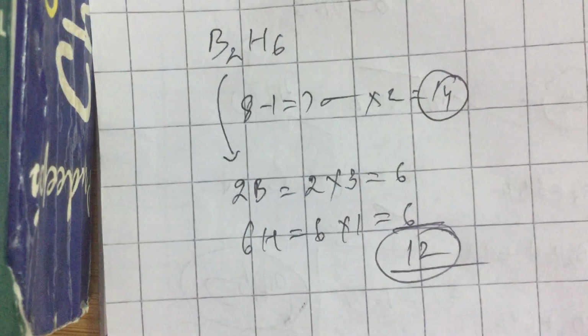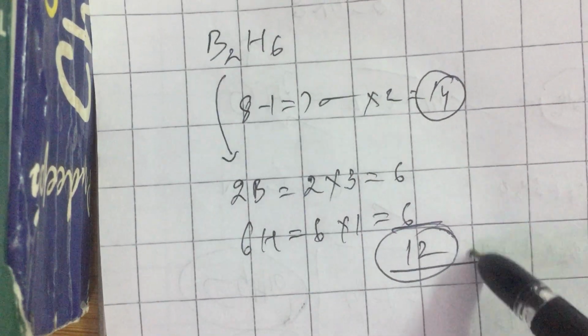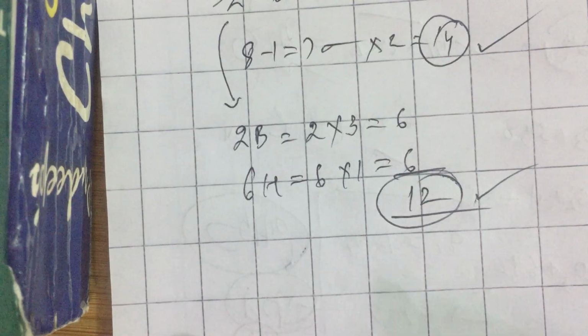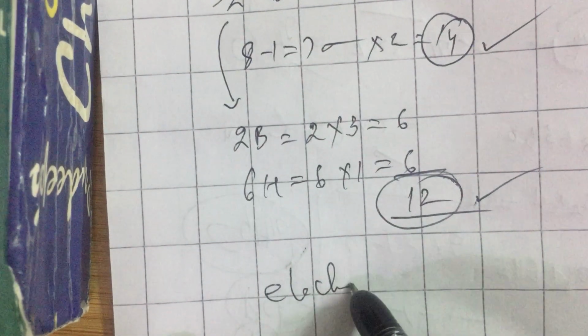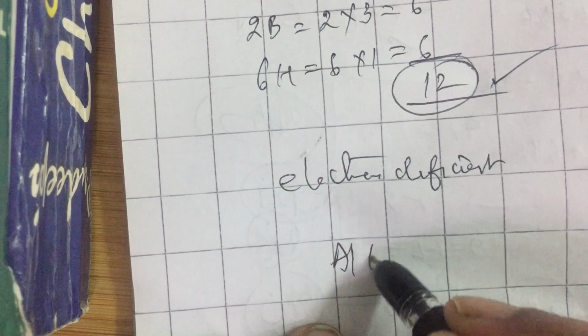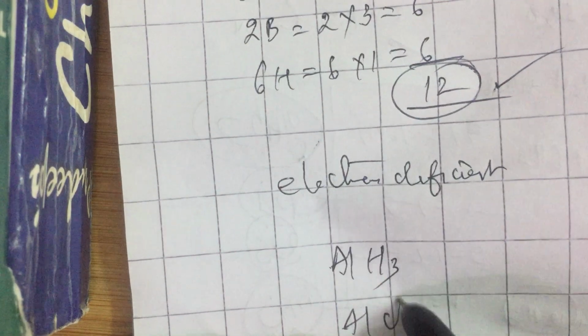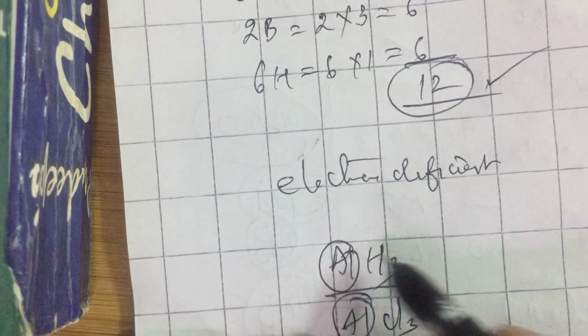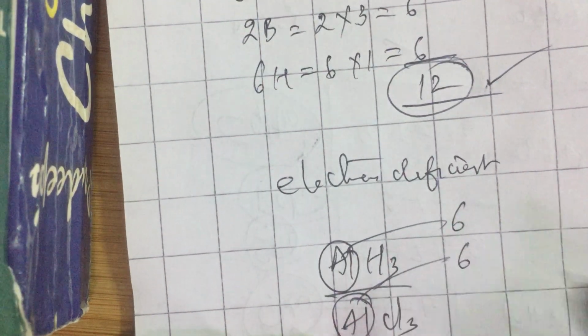All these molecules which have fewer electrons than required to make a sufficient number of sigma bonds are said to be electron deficient. Even if you check normally, AlH3, AlCl3, in these compounds the central atom is making only 3 bonds, so the central atom is getting only 6 electrons.